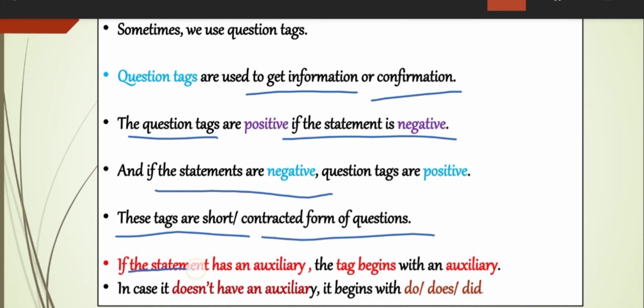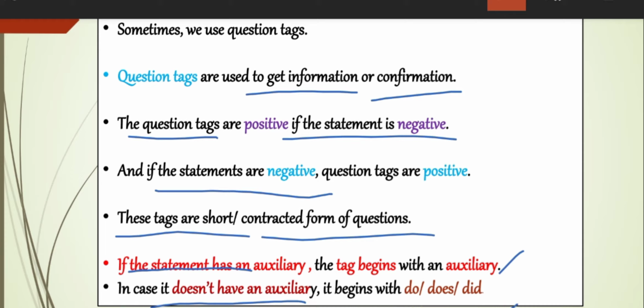If the statement has an auxiliary verb, then the tag begins with an auxiliary verb. In case the statement doesn't have an auxiliary verb, then the tag begins with do, does or did.